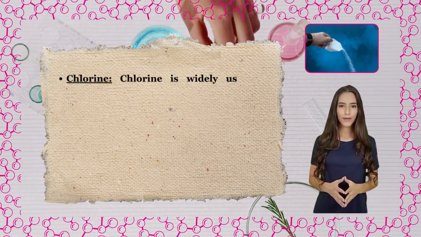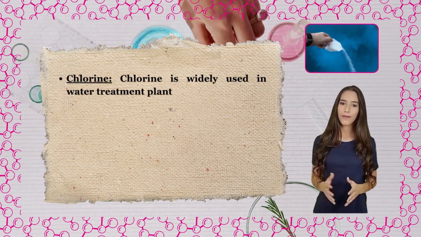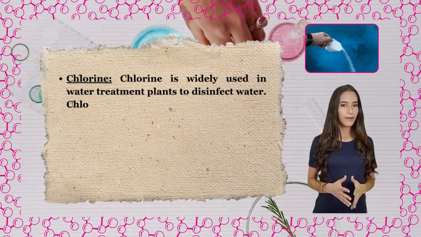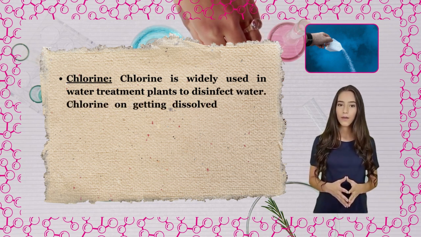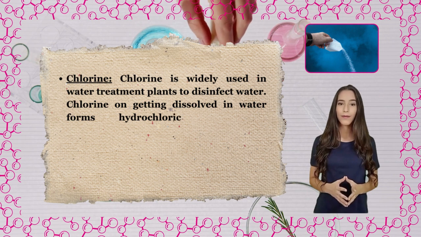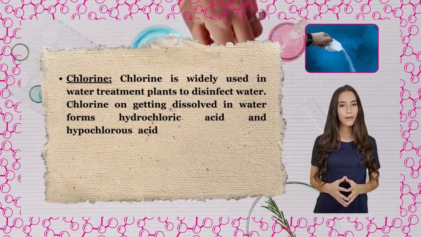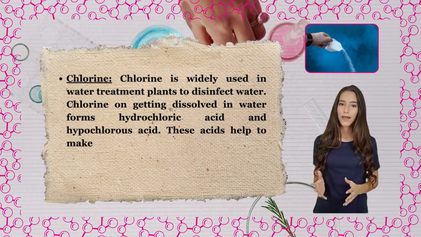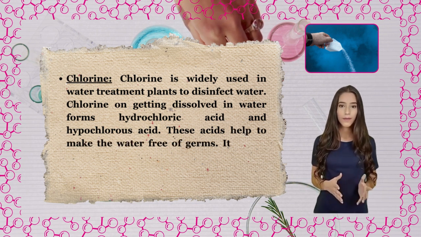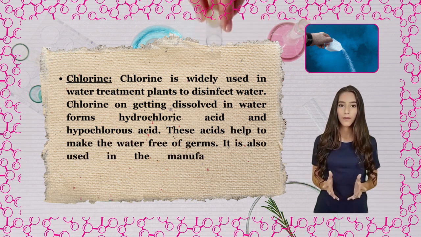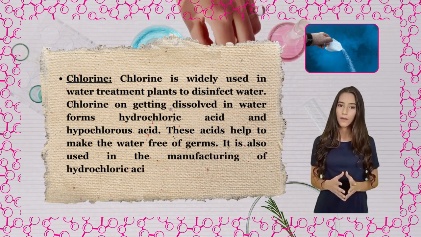Chlorine. Chlorine is widely used in water treatment plants to disinfect water. Chlorine, on getting dissolved in water, forms hydrochloric acid and hypochlorous acid. These acids help to make the water free of germs. It is also used in the manufacturing of hydrochloric acid.